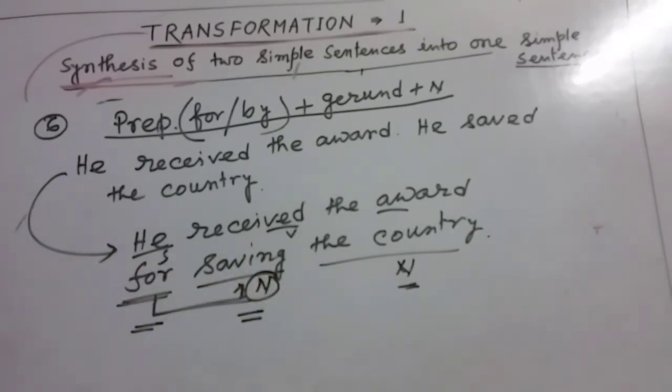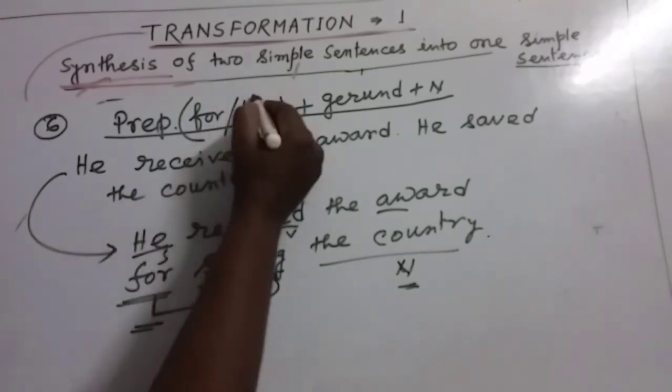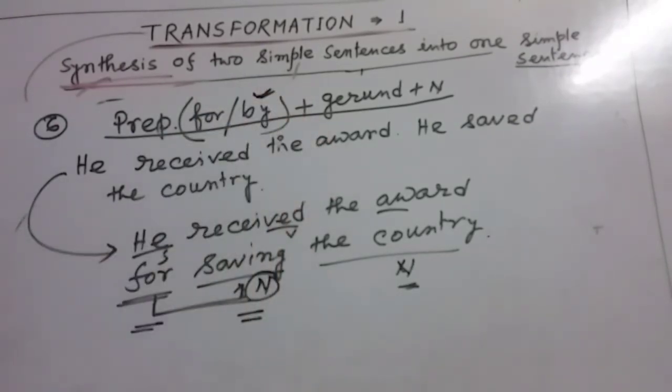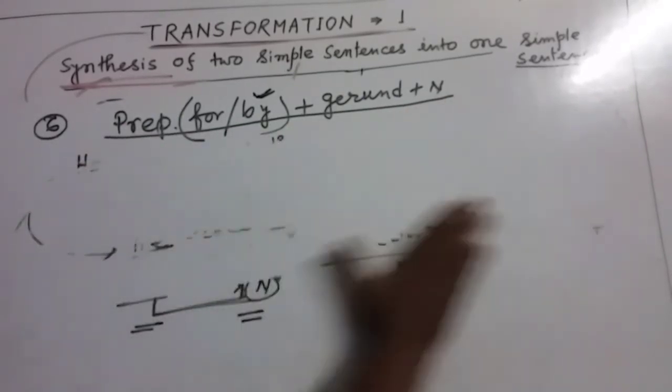My dear friends, in this way we can write down, or we can synthesize, we can combine two simple sentences into one. My dear friends, in this type of sentences we can use these forms also, the preposition by also. I'm just going to give you one example. Let's look at this.